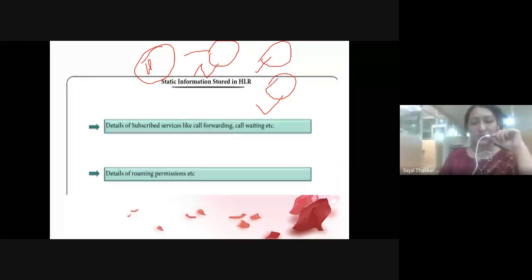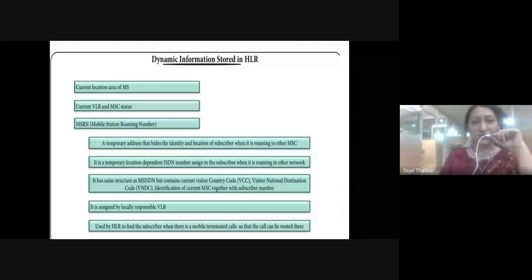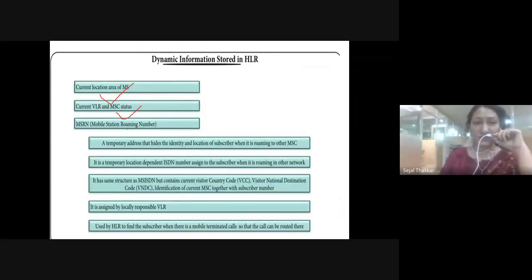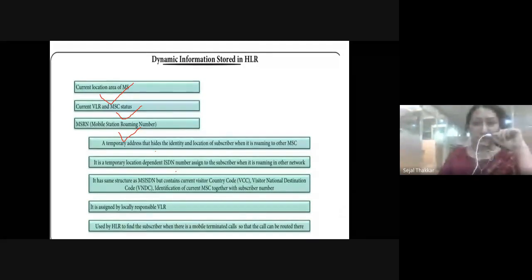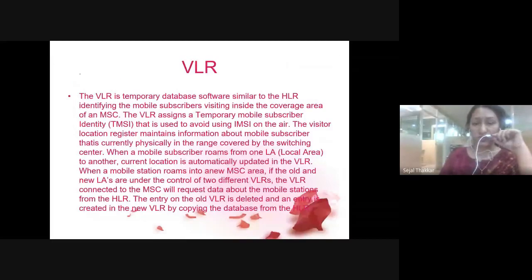So this home location register provides us details about call forwarding, call waiting, roaming permission, everything. The information it is going to store is my current location, my status, where exactly I am, my visitor location's current status, then my roaming number, my temporary address, ISDN number, MSISDN number. These are the home location register's responsibility: when to terminate the call, when to route the call. These are the responsibilities of the home location register.